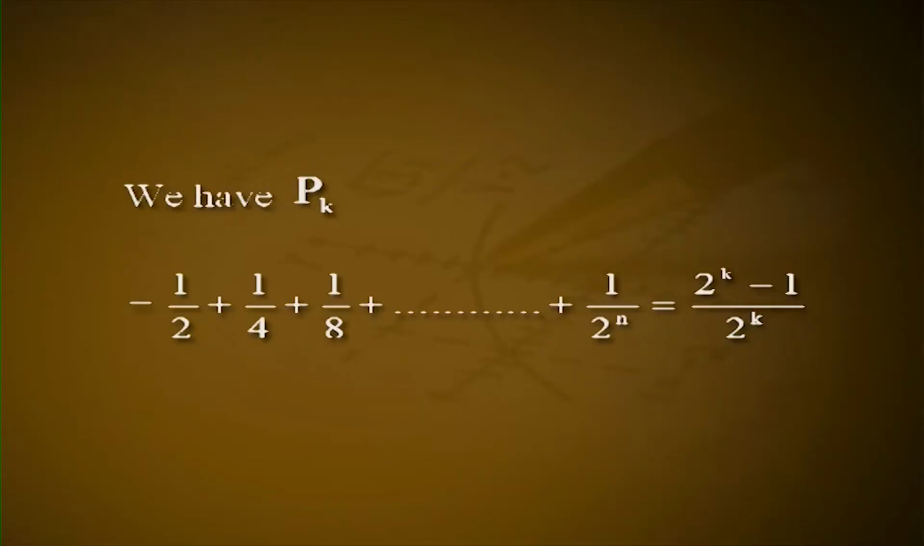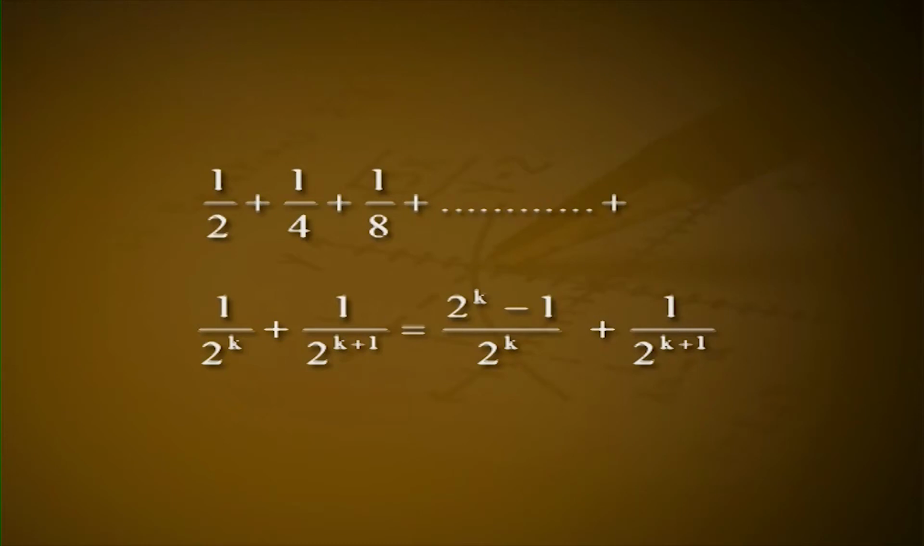Now we use the principle of mathematical induction to prove the same. To show that P1 is true, P1 is equal to 1 by 2, which is equal to (2 raised to 1 minus 1) by 2 raised to 1. Thus P1 is true. Now we assume that Pk is true. Then we have to show that Pk plus 1 is also true. We have Pk: 1 by 2 plus 1 by 4 plus 1 by 8 plus and so on plus 1 by 2 raised to k is equal to (2 raised to k minus 1) by 2 raised to k. Now we show that Pk plus 1 follows from Pk.